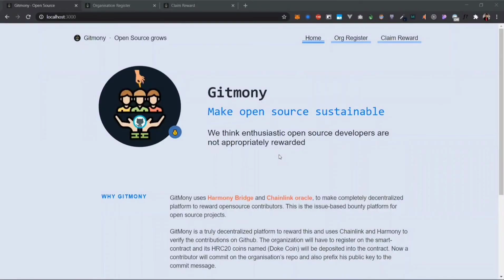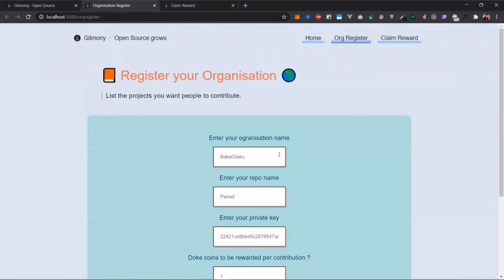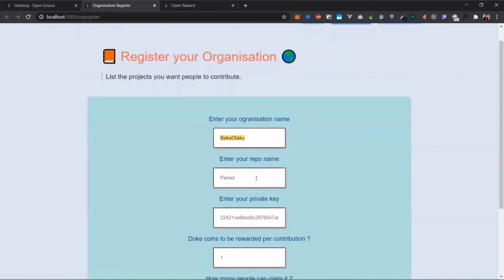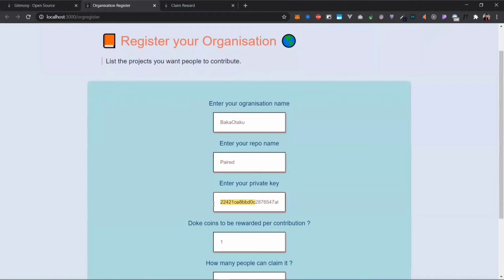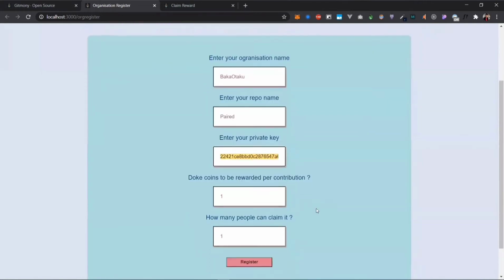Let us see our demo for the app. Now let us register our organization. Now I will enter my organization name on GitHub, enter my repo name, and enter my private key so that the tokens can be deducted.